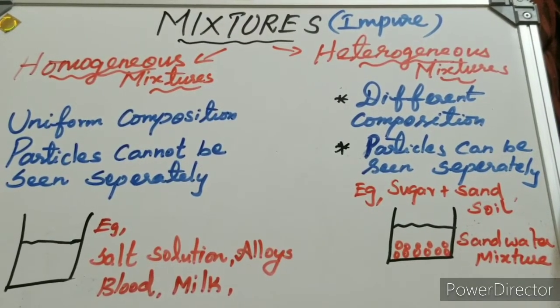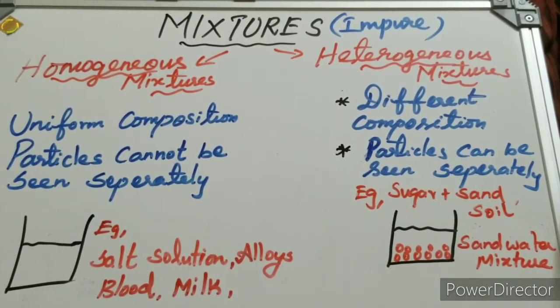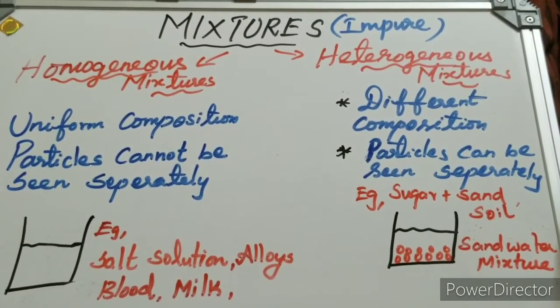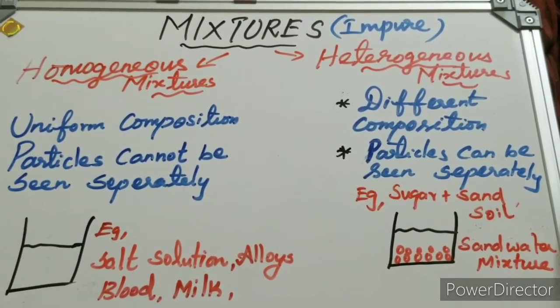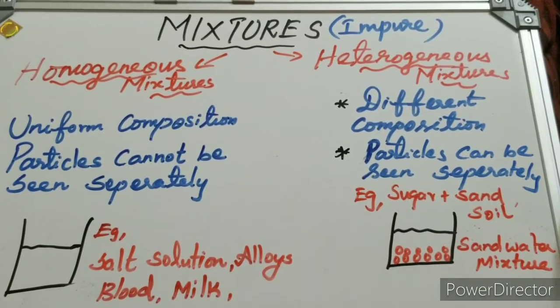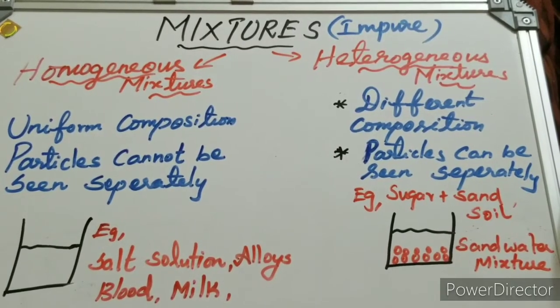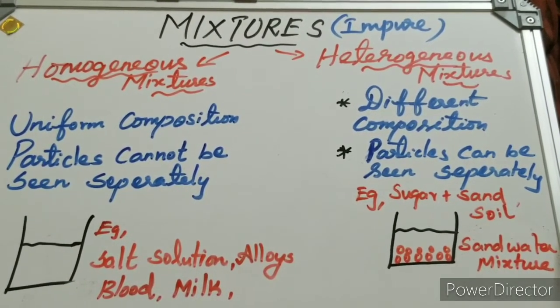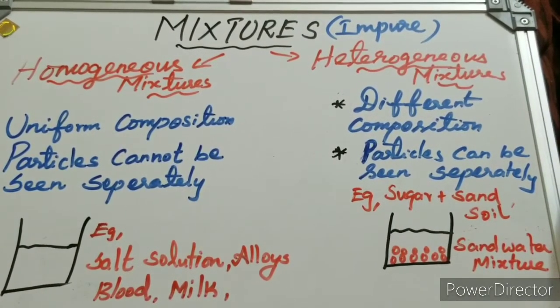In this video I am going to explain about mixtures. In general, matter is classified into two: pure substance and impure substance. Pure substance is again classified into two, elements and compounds, which I explained in the previous video. Another classification is the impure substance, whose other name is mixture. In this video I am going to explain what mixtures are and what the two types of mixtures are.